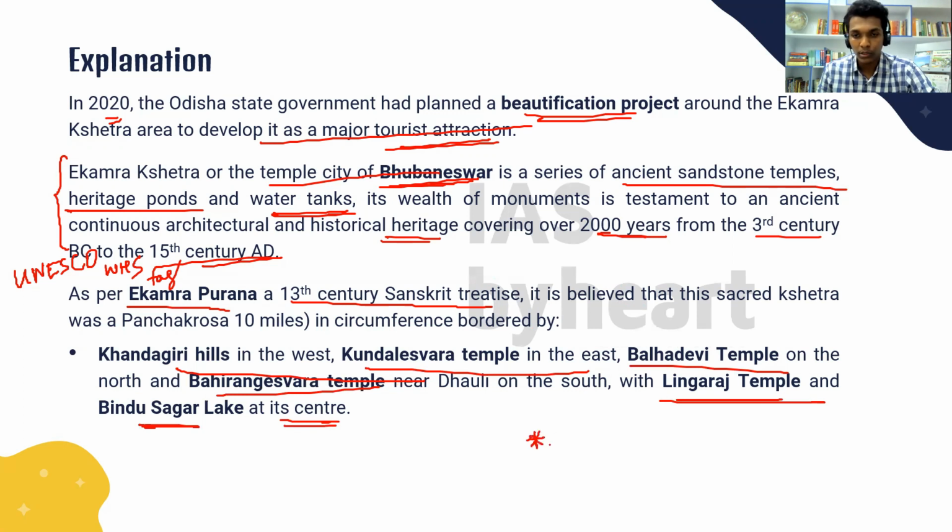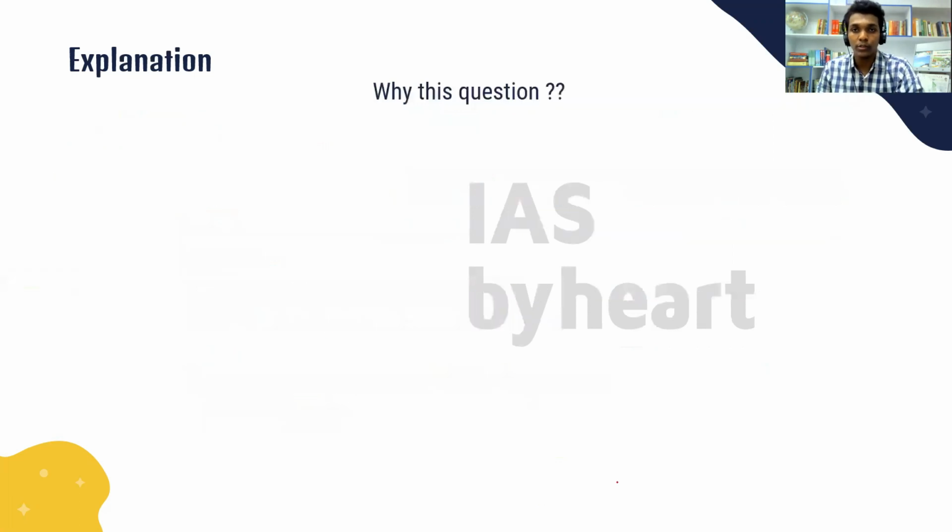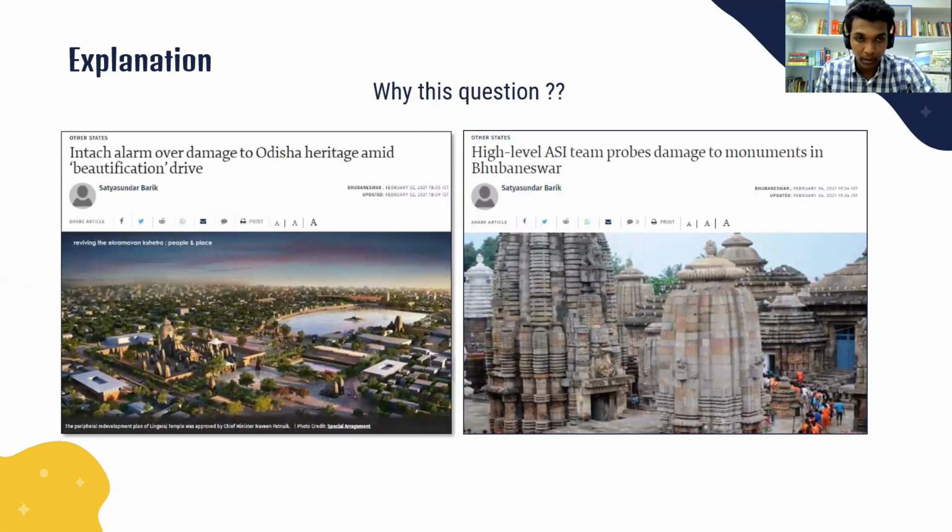So this is how it will be: Lingaraj temple, and we have different temples on different sides, with the Bindusagar lake here. So this is the Ekam Kshetra complex. So let's see why this was in news. Because of this beautification project which we saw, the beautification project created some damage to this site. You can see the site here. This is the Bindusagar lake. This is the Lingaraj temple. This is surrounded by different temples in all directions.